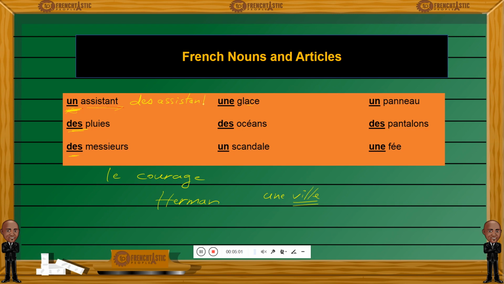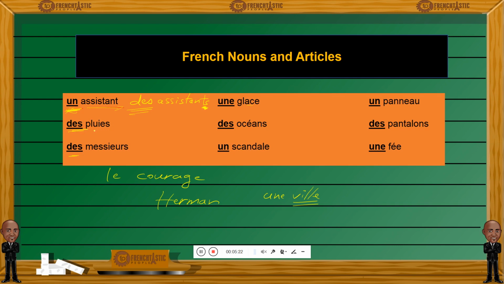I will have to change the article and make it plural, because we have here several assistants, right? If I were to make this one singular, so here it means, I don't know how to put it in English, but a few rains, literally a few rains, some rains.